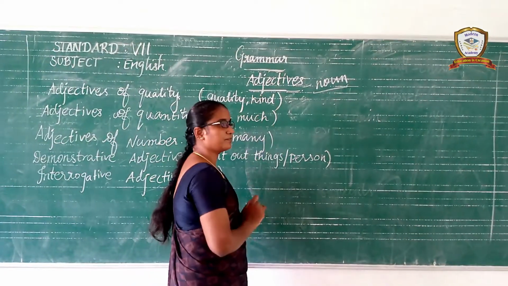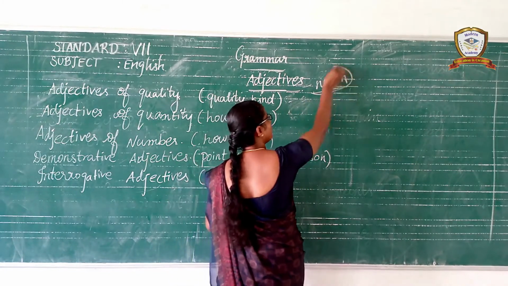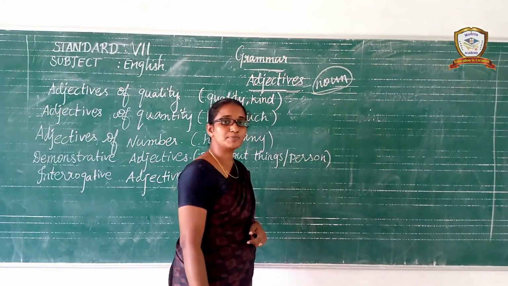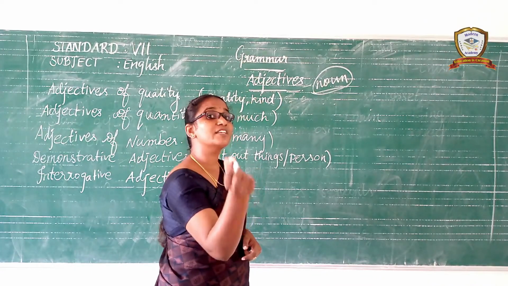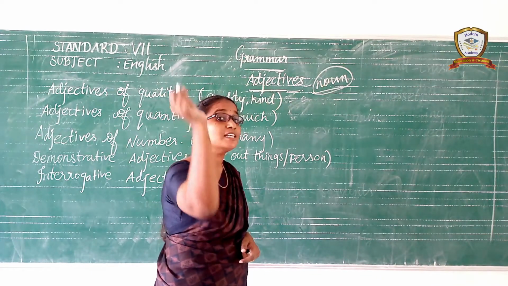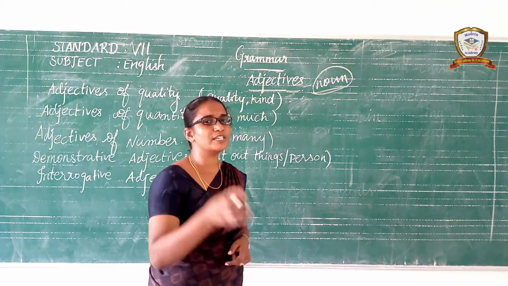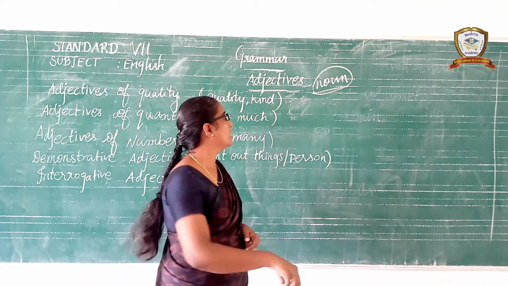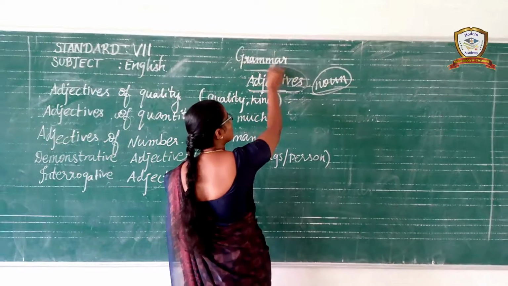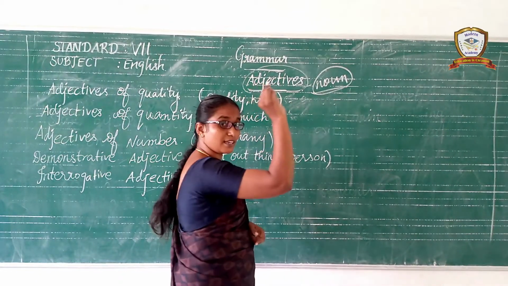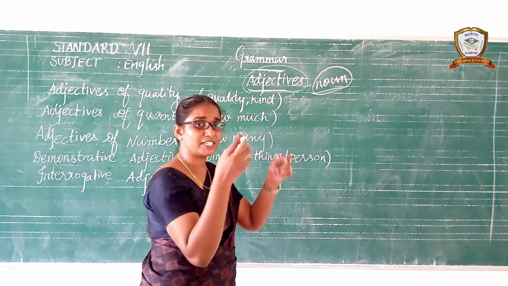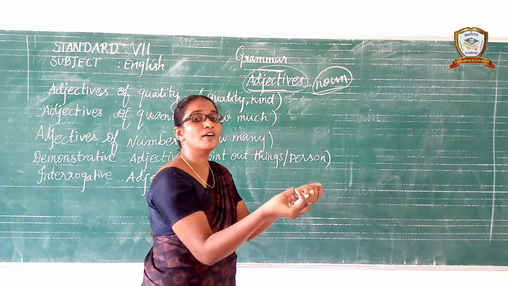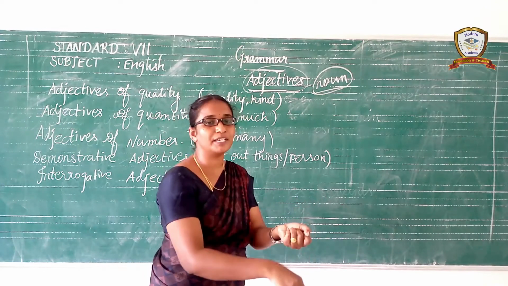An adjective is the word which qualifies the noun. What is meant by adjective? An adjective is the word which qualifies the noun, which always gives the additional meaning of the noun. Understand? An adjective is a word which gives the additional meaning of the noun, which always qualifies the noun.